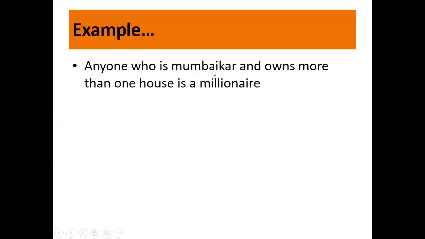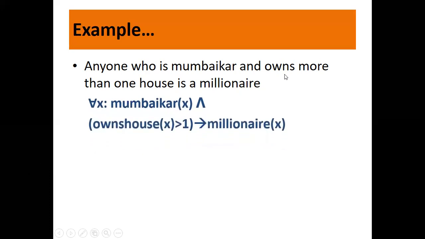So let us see. What we are showing here is: all X, where X is a Mumbaikar and X owns more than one house, then X is a millionaire.